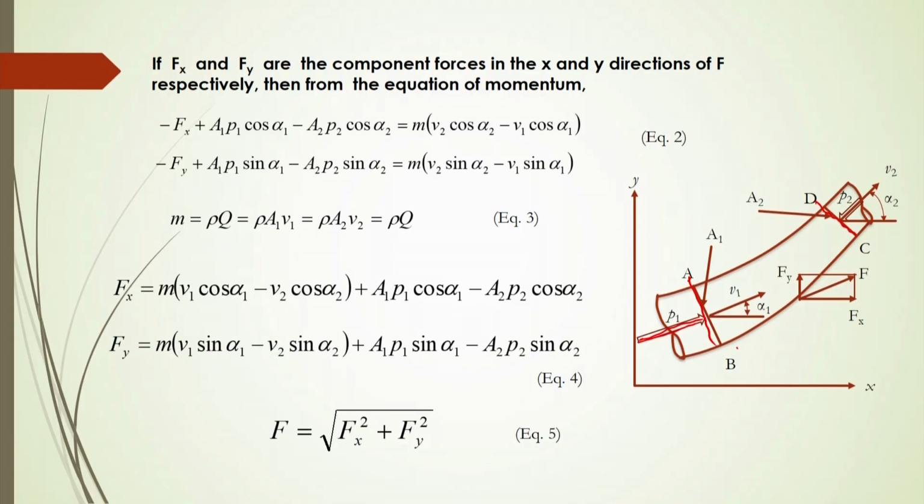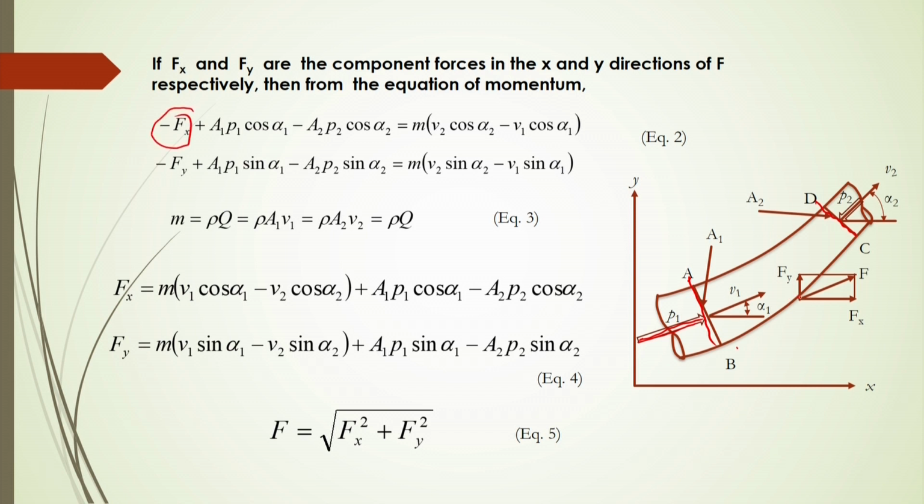Now, if we are considering these things, suppose x and y directions here in the two dimensional cases, if suppose f x and f y are the components of force F in the x and y directions respectively, then from the equation of momentum we can write here minus f x at this moment.